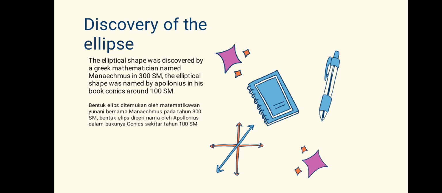Okay, the first is discovery of the ellipse. Before I explain, I would like to ask all of you, does everyone know who invented the ellipse? The elliptical shape was discovered by a Greek mathematician, around 300 BC. The elliptical shape was named by Apollonius in his book Conics around 100 BC.